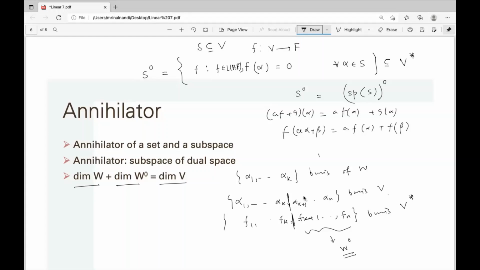Because by the definition of the dual basis, applying this on that part will be 0. Everything here applied on that part will be 0. So this belongs to the annihilator of W, that is clear.